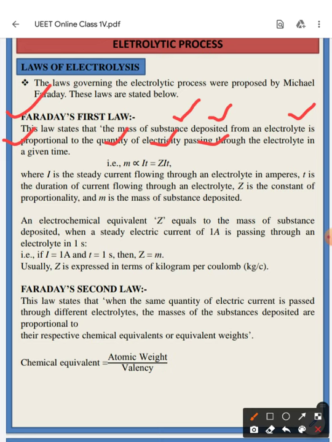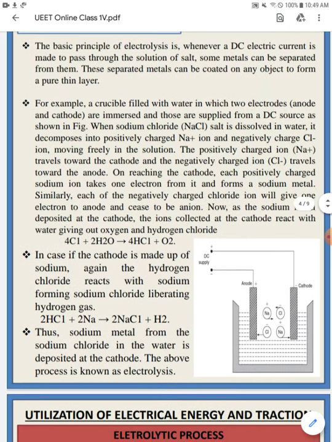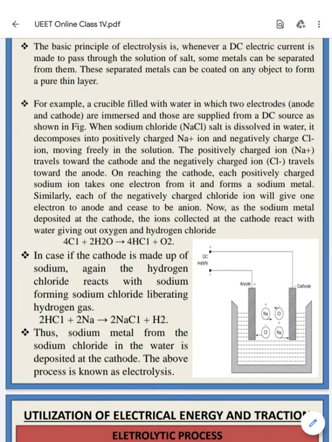So what we have seen in the previous slide, this solution is called the electrolyte, and these are called the electrodes.